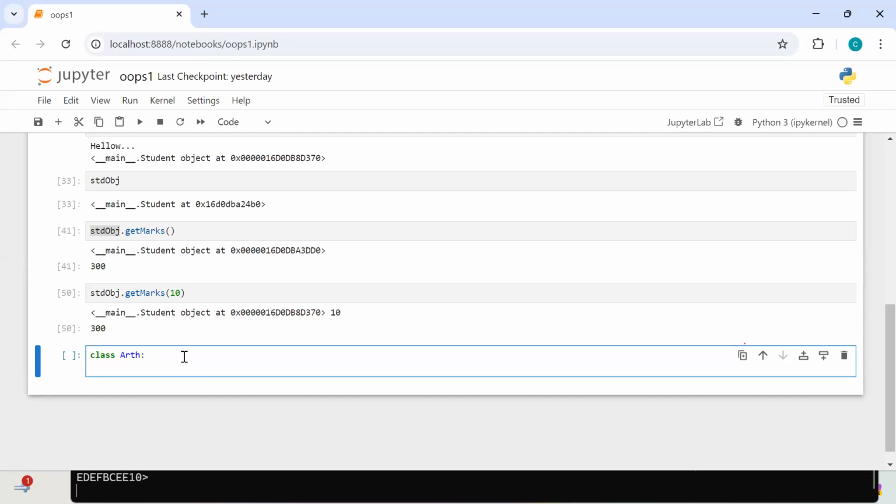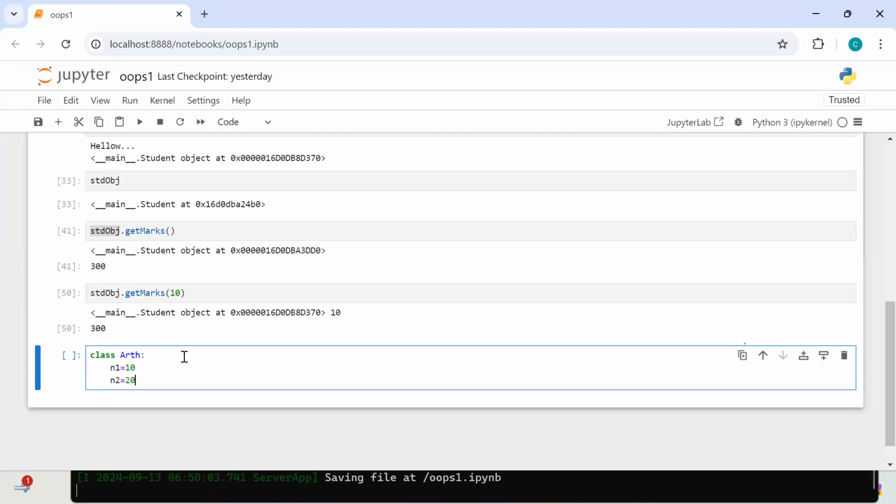Tell me, what do you have to do? What is our next step? Variables, right? One is like 10, the other one is like 20, for example.